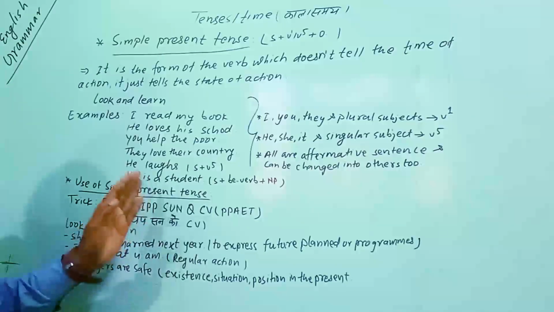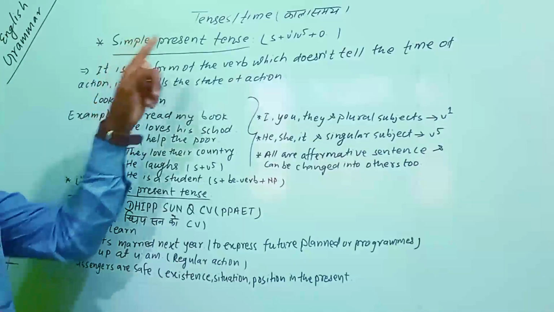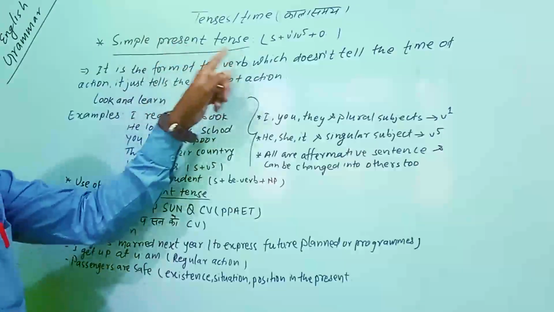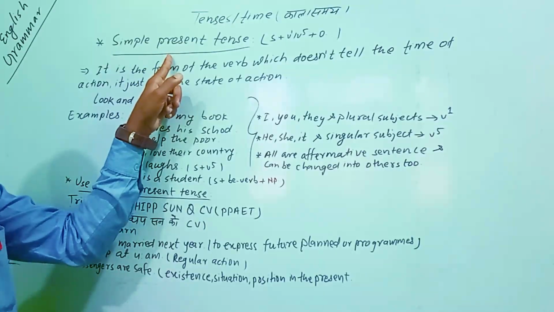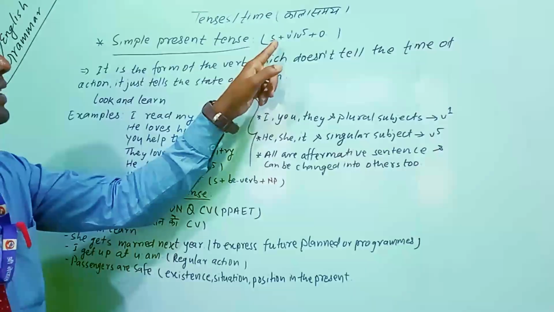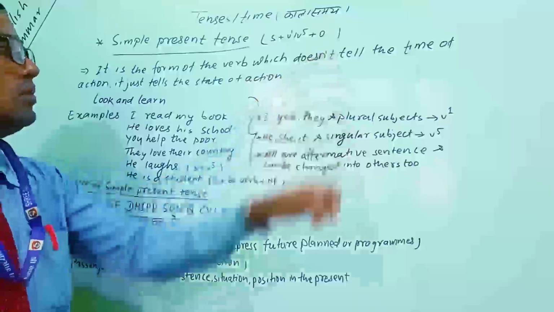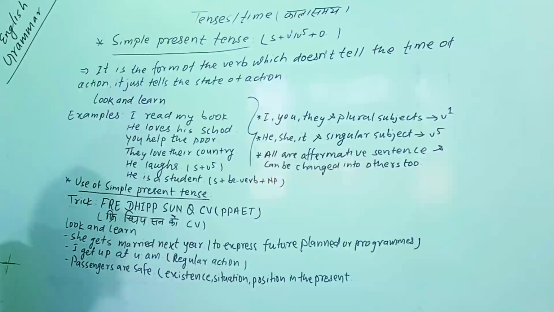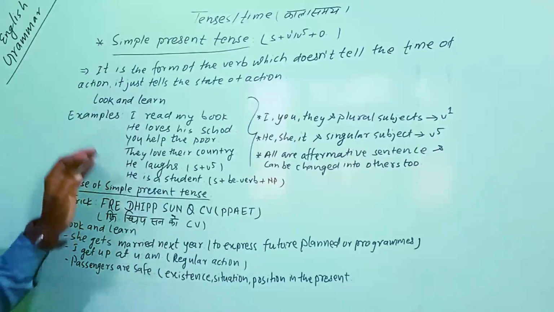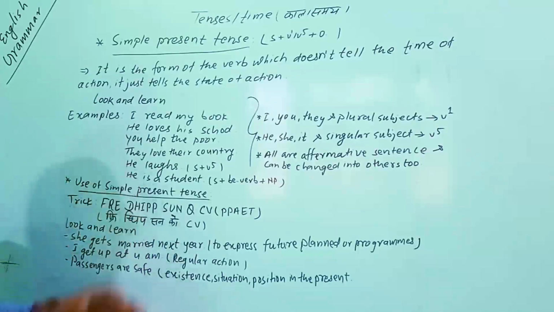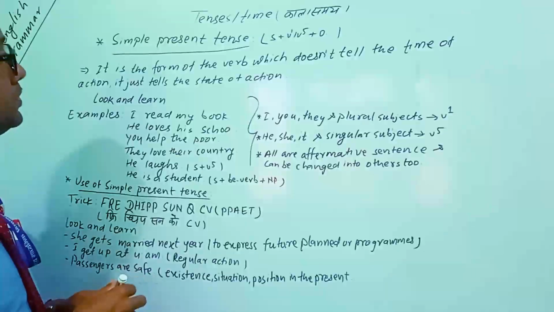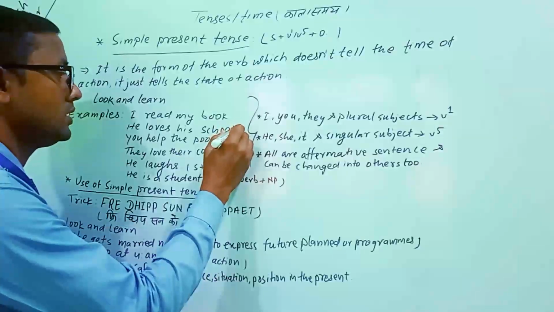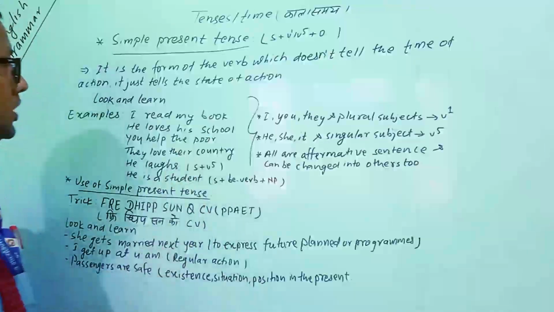So basically here we should understand this is the subtype of present tense, the first subtype, that is simple present tense, and its structure is subject plus verb plus object. After that you can see some examples, and these examples will tell us something more about this simple present tense. So just try to understand what these examples are telling.